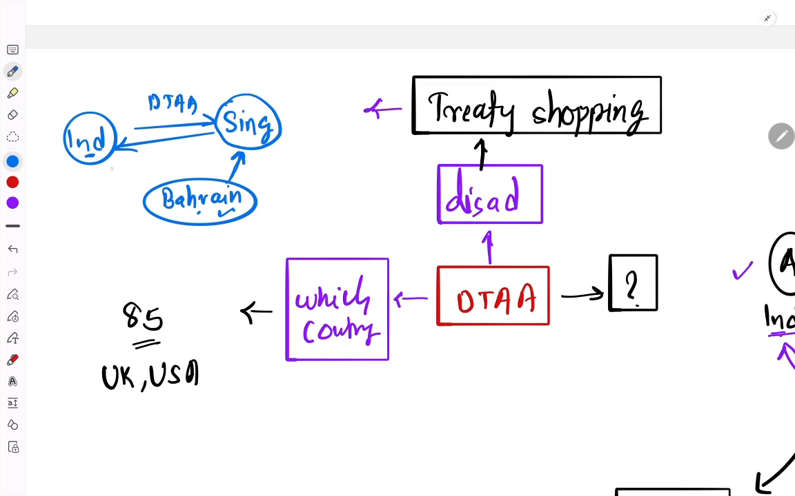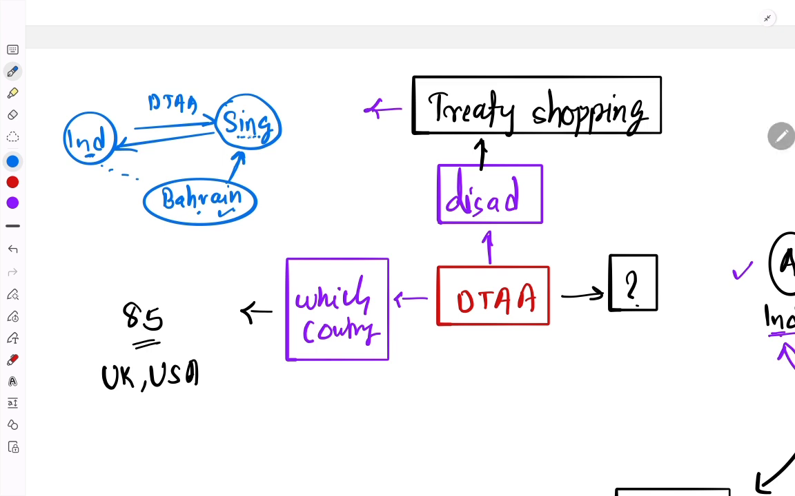Basically, Bahrain doesn't have the direct double taxation avoidance agreement with India. So they will transfer their business into Singapore. Actually, they won't transfer to Singapore, but they will show their income is being generated in Singapore by opening a kind of a dummy company there. Just in the paper it is available, but no actual production is happening there.